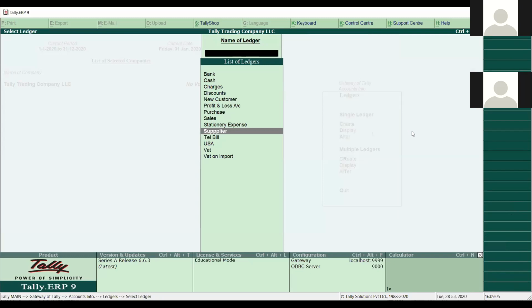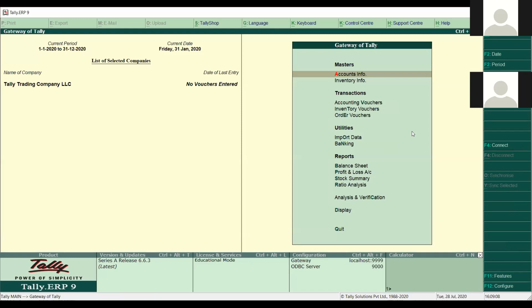So we will go from the transaction side. First of all, if we speak about what is accounting and inventory which is available in Tally, I would like to share some information about that. We have a number of vouchers available in Tally.